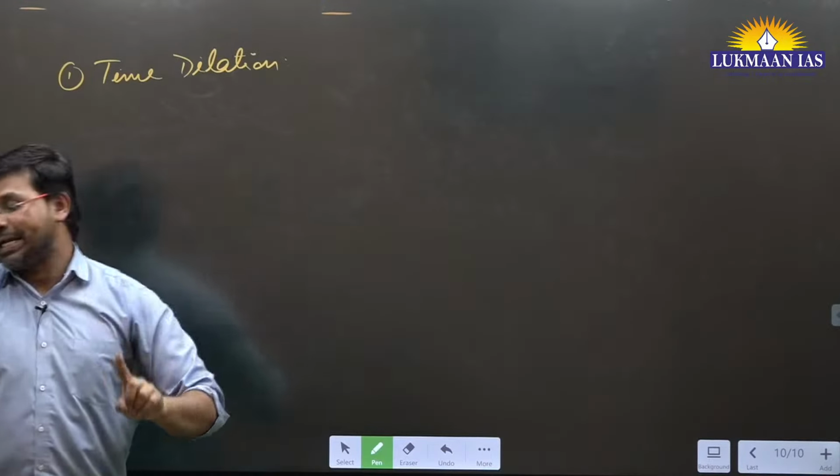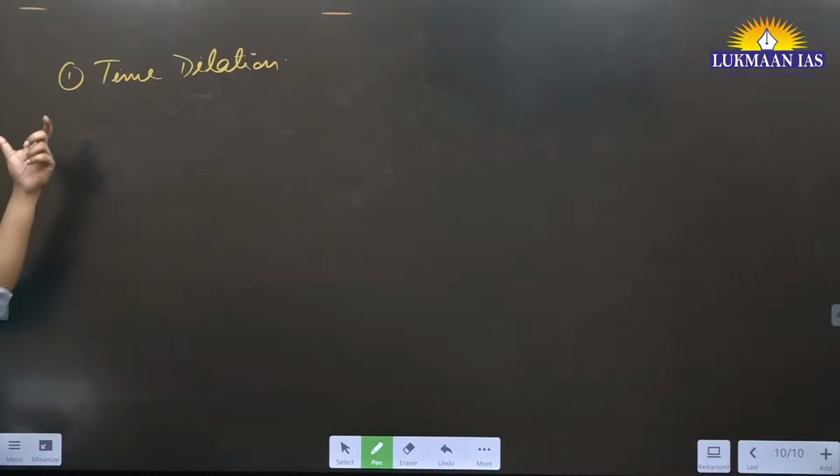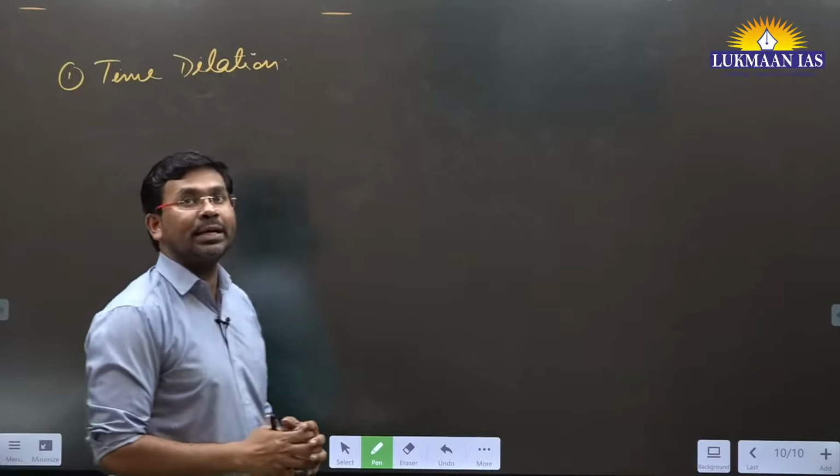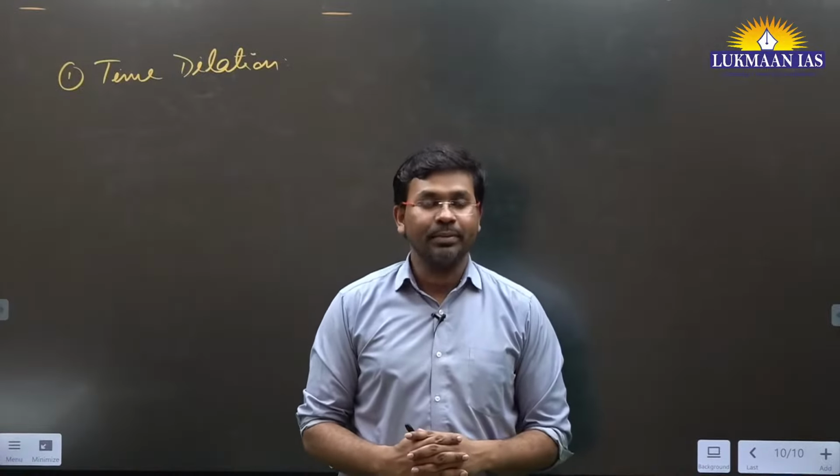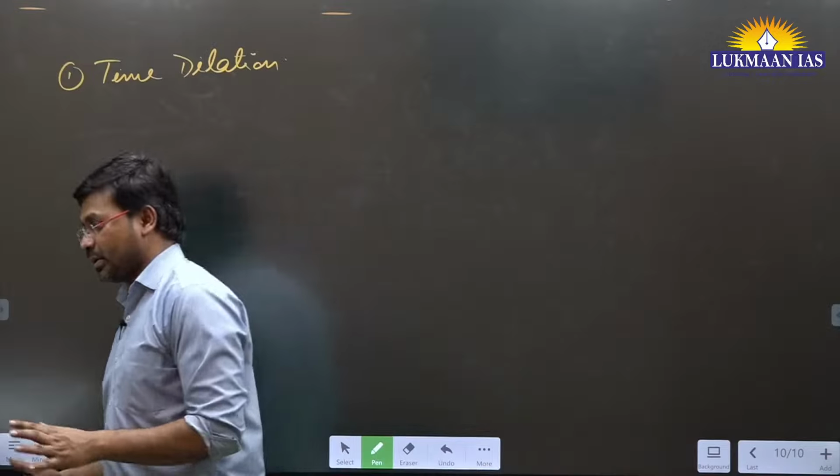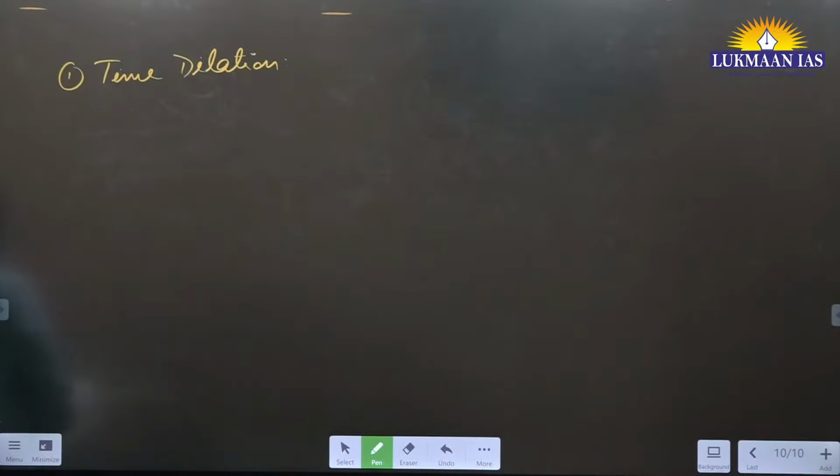Before that, write down this. Write down time dilation, then write down: clocks moving relative to an observer appear to run slower.